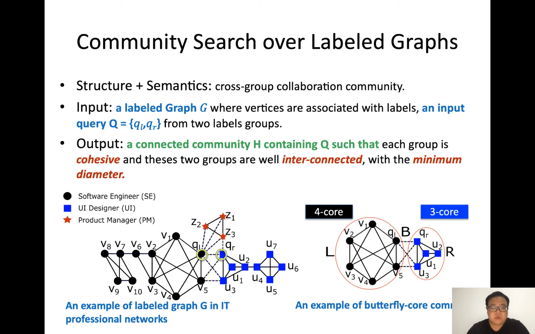Actually, it forms a 2-2 biclique in the bipartite graph. The minimum diameter makes vertices in the community highly related to the queries. This helps remove unrelated vertices far away from the queries, such as u6.